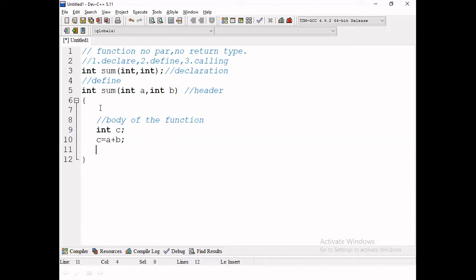Okay, next we can return, return what value? We can return the c value. So the entire set of instructions is called the body of the function. Here you can observe in the declaration part, two parameters are there. What is the body of the function?